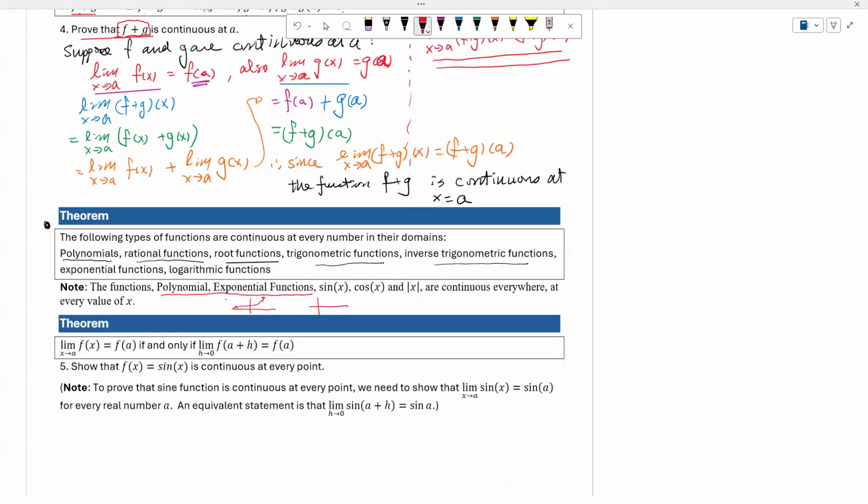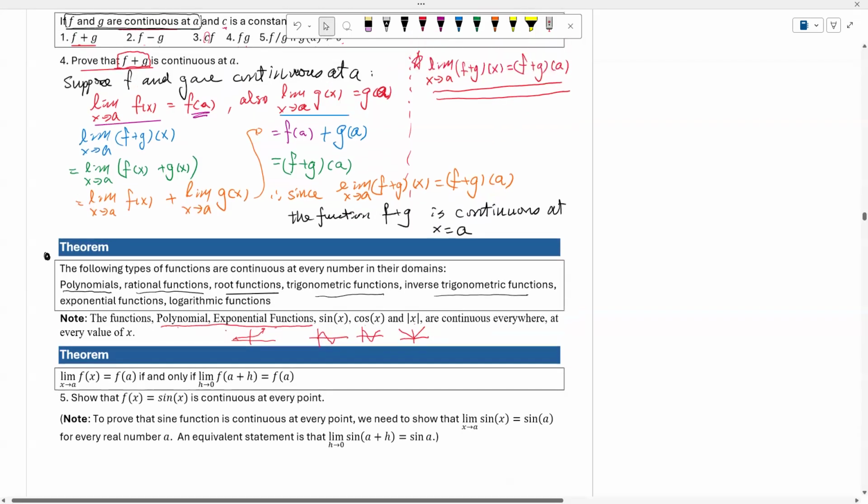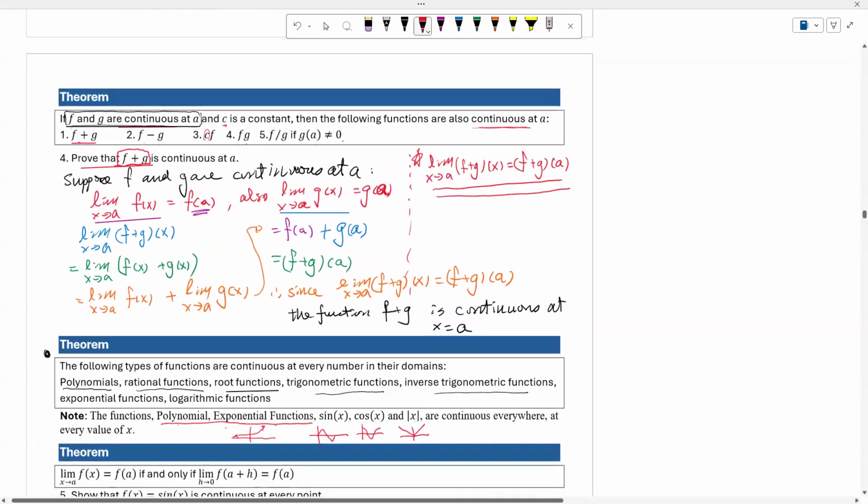And then the sine function, the cosine function, the absolute value of x. Okay, you will see that they are continuous everywhere, at every value of x, since the domain of polynomial functions, exponential functions, sine, cosine, and absolute value of x is all real numbers. Okay. And of course, we could use the theorems here to show that too.